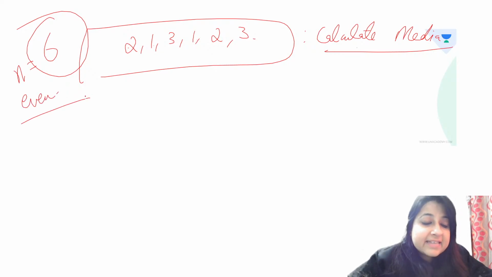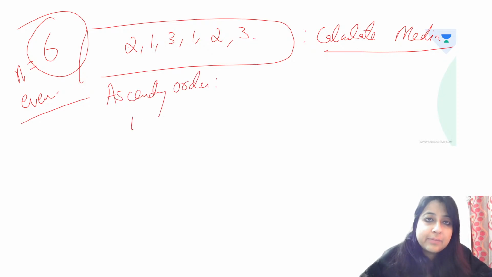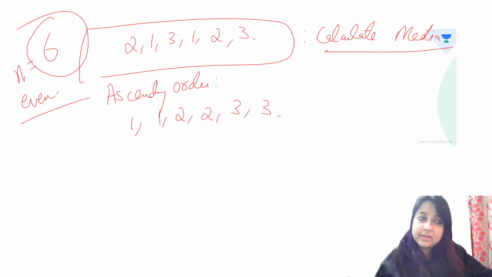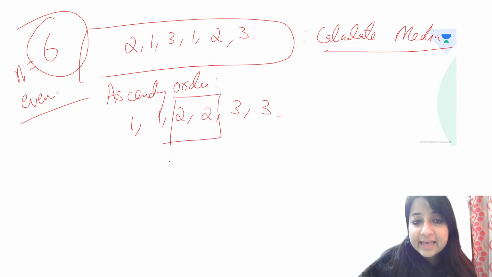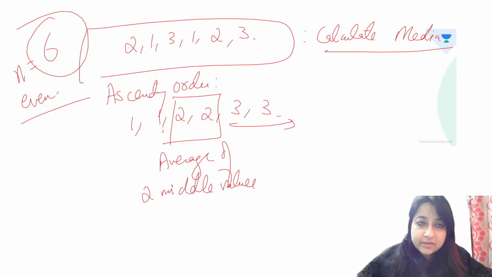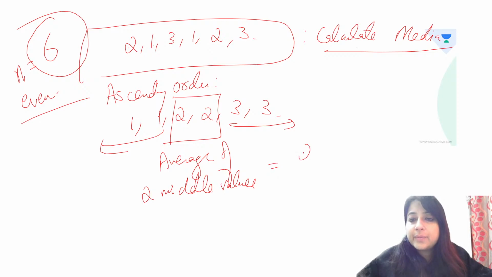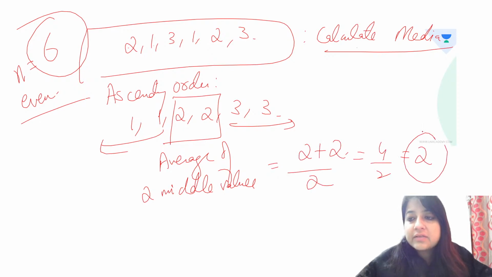Right? So when it is an even number of observations, again you will arrange in ascending order. That will be 1, 1, 2, 2, 3 and 3. Yes? You've arranged in ascending order. Now you have to take the average of two middle values. So two values are here, two values are here. So average of two middle values means 2 plus 2 by 2, 4 by 2, which is 2.